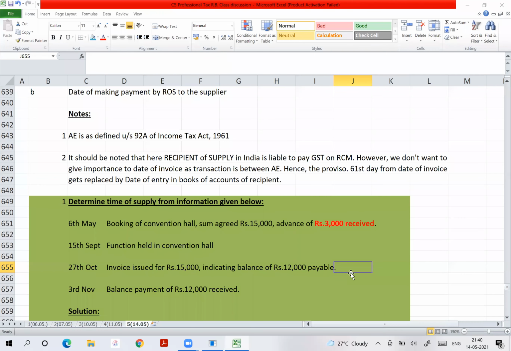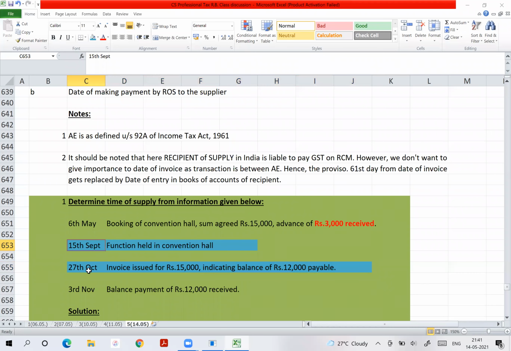Because for time of supply, is the invoice issued within time? On 15th September, function took place. Means 15th September is provision of service. That's why we couldn't explain exactly what provision of service is, because in every case, provision of service will change. For CS, the provision of service will be filing of some return. For an architect, provision of service will be submitting of the drawings. So for every type of service, provision of service will change.